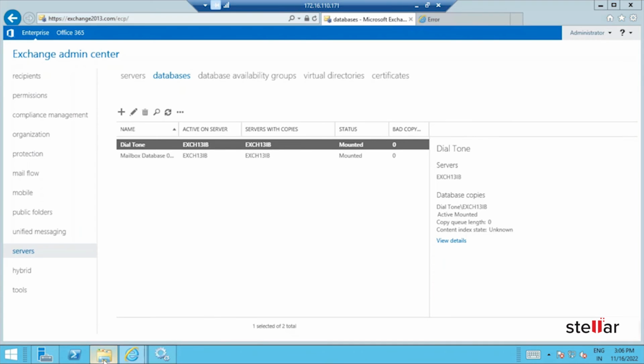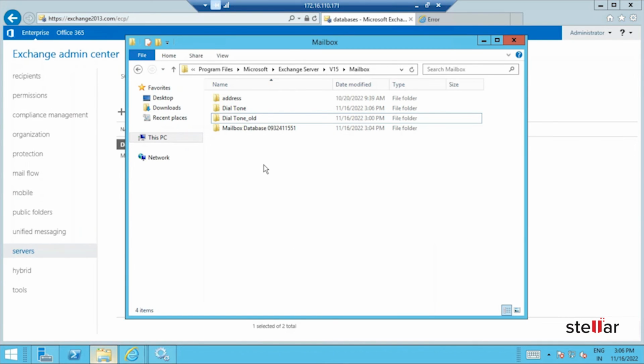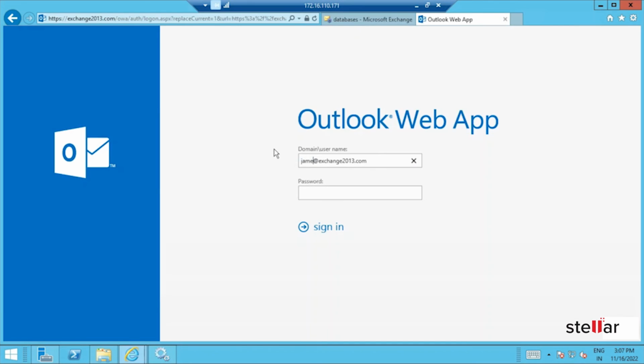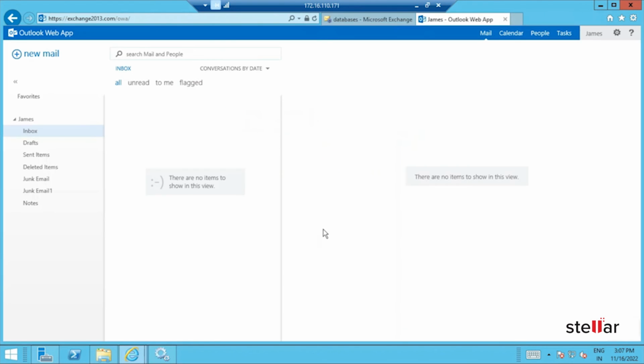This process will create a new dial tone database with the same name. The empty database will be mounted with all the mailboxes that were there in the corrupt EDB file. Now you can see James' mailbox is empty.